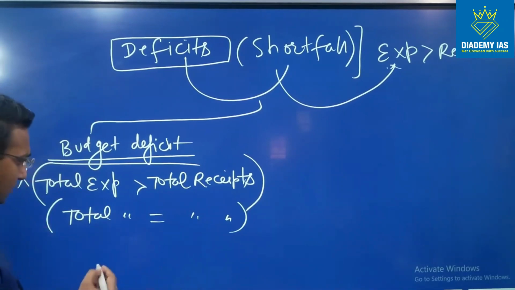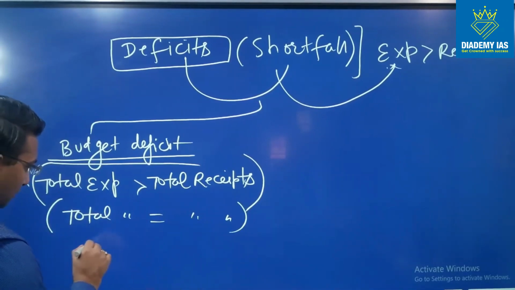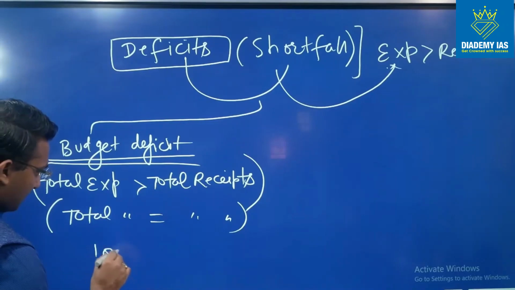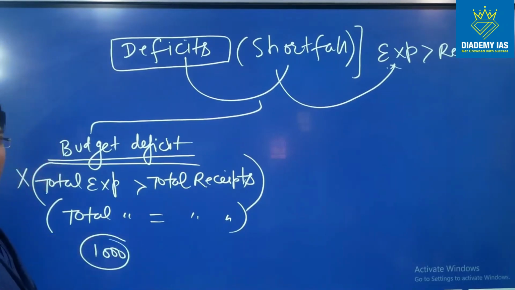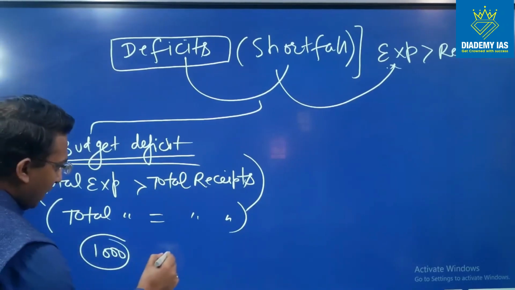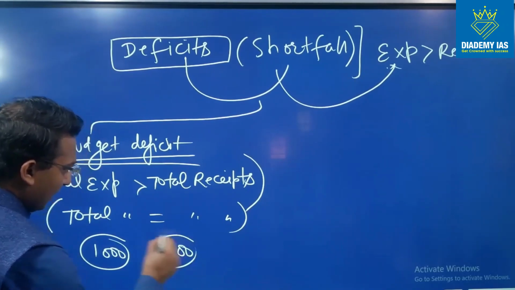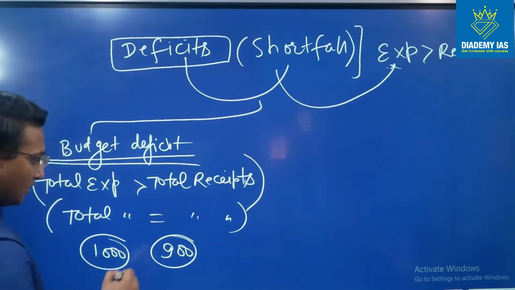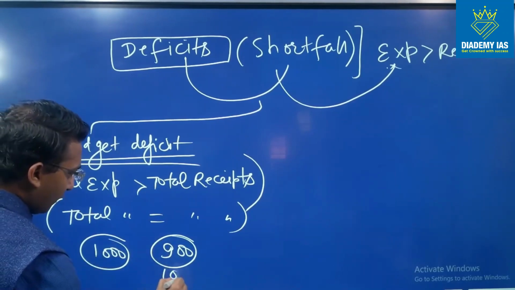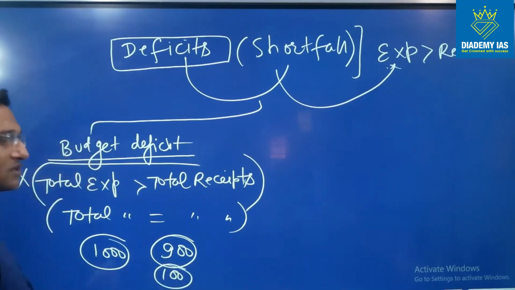Why this? Because if 1000 rupees is the expenditure of the government, and from its own resources government is able to arrange 900 rupees, to meet the expenditure of 1000 rupees, it will take 100 rupees from some other source, like it can raise the loan.